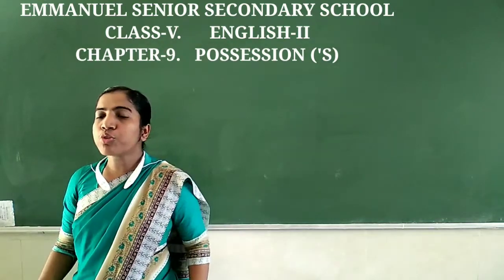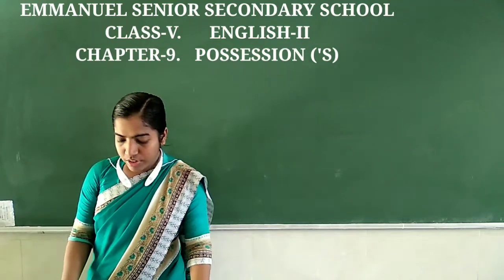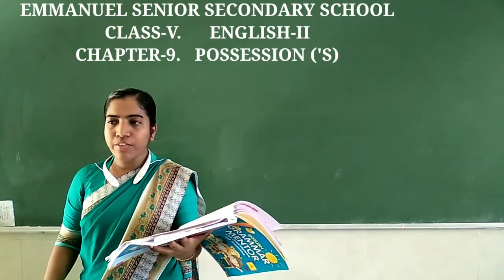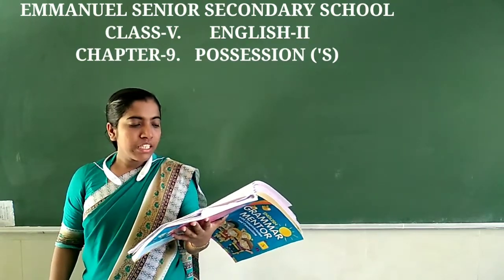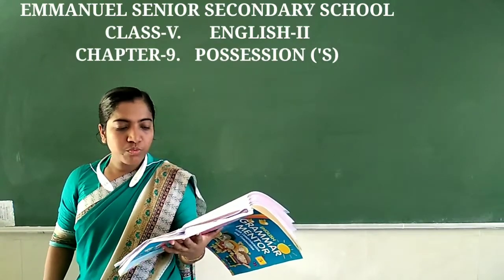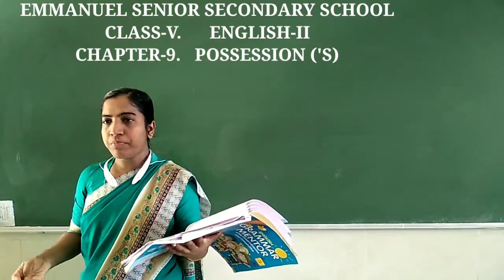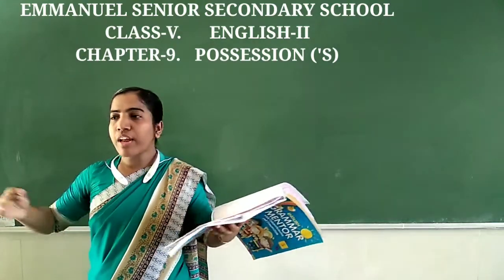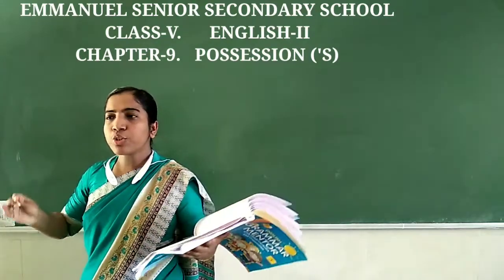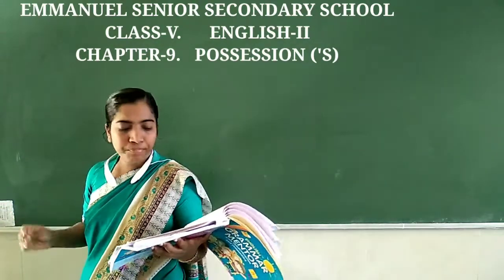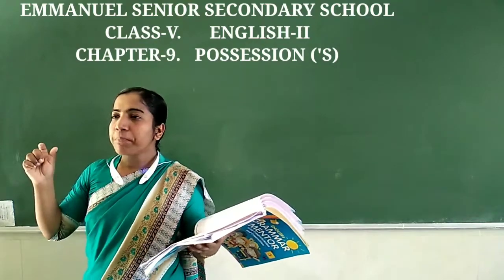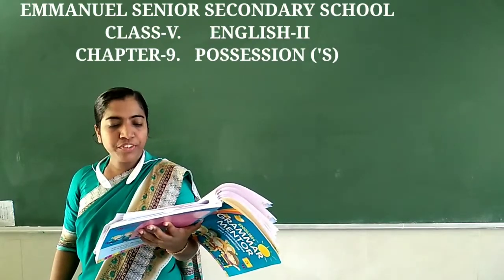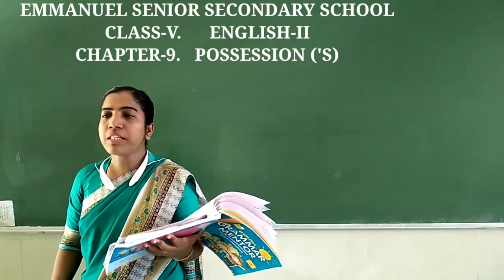Now we have to go through some of the rules in order to show the possession. So first you can see in the blue letters there is a sentence given there. Everyone look at that carefully. We use apostrophe S when we want to show that something belongs to someone. So you no need to write a long sentence; you can show that in a short way. What you have to do is, with the main word you have to add apostrophe and S.